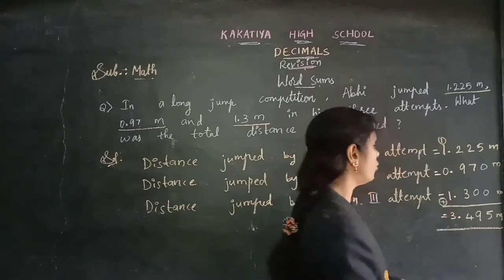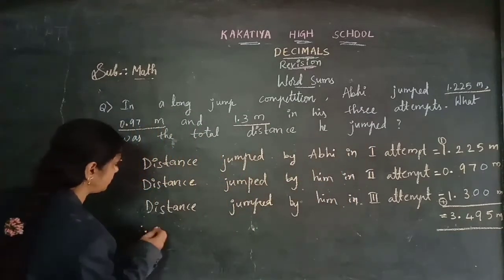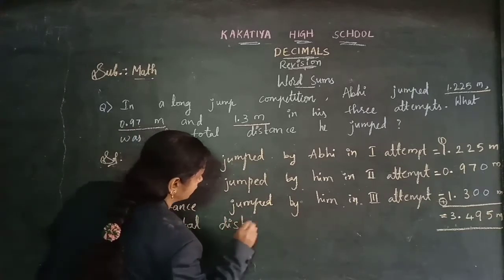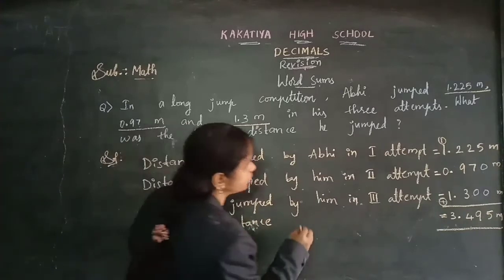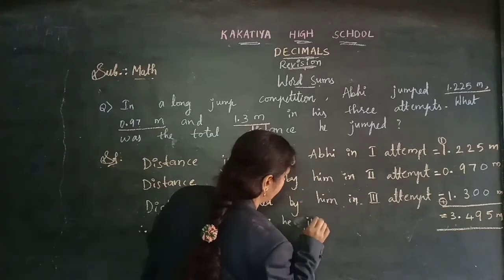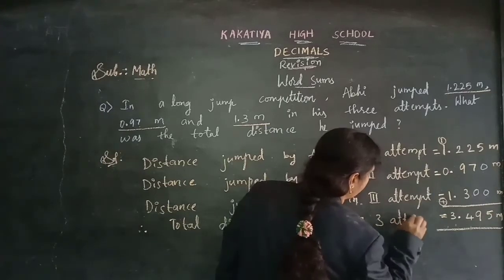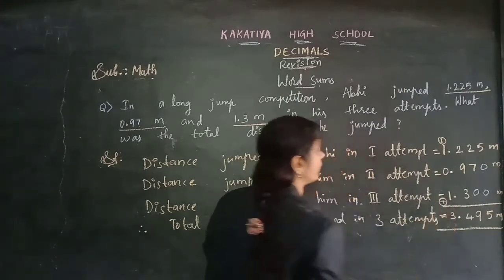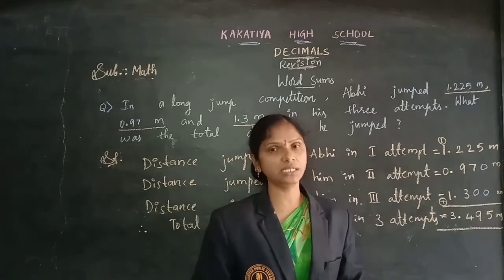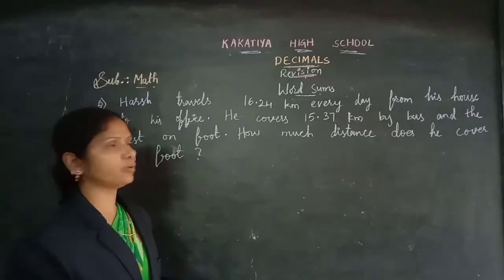So 3.495. Come on, what we can write as the last required statement is: total distance he jumped in 3 attempts. So he jumped 3.495 meters distance in 3 attempts. Yes, let's see the next problem here.